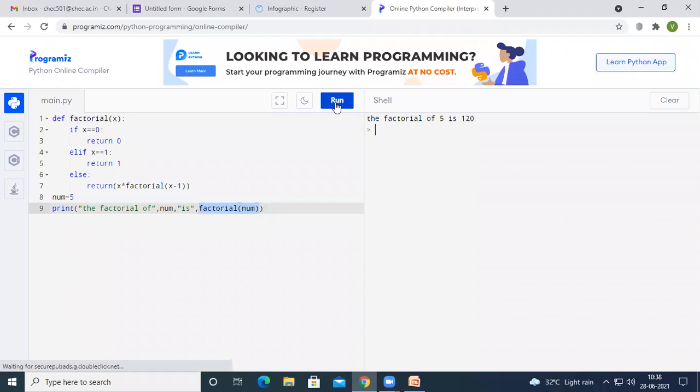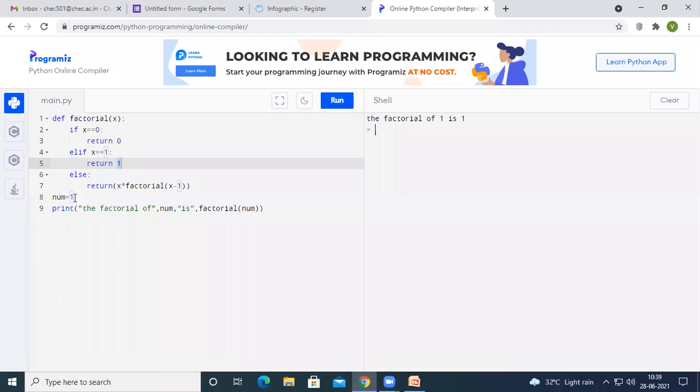So this is how we can find the factorial of a given number by using recursion. Let us assume what will be the output when the num value is 0. The factorial of 0 is 0, because when we call the factorial function with 0, the first condition is going to be satisfied and it is going to return 0. In case you pass 1, the first condition fails, so we check else if, and in else if the value of x is 1, we asked the compiler to return 1, so it has returned 1.